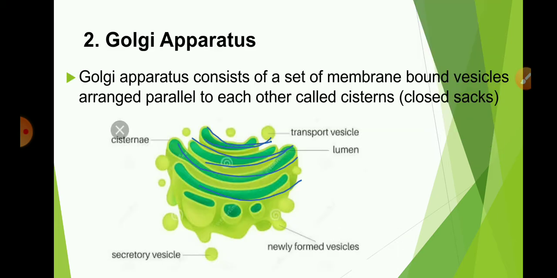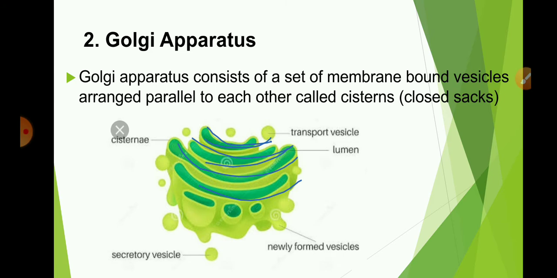The next organelle is Golgi apparatus. Golgi apparatus is the department of packaging and distribution of materials of the cell. It was first described by Camillo Golgi and so named Golgi apparatus or Golgi bodies. Golgi apparatus is a system of membrane bound vesicles. Vesicles means sac-like structures arranged parallel to each other in stacks called cisterns.